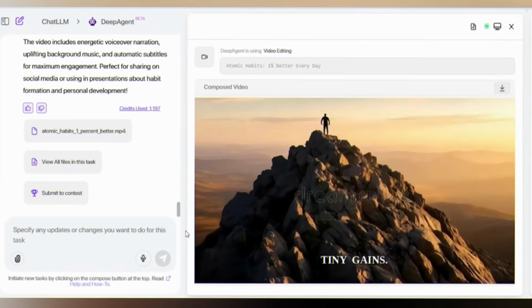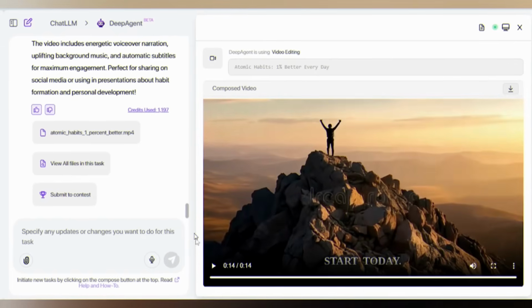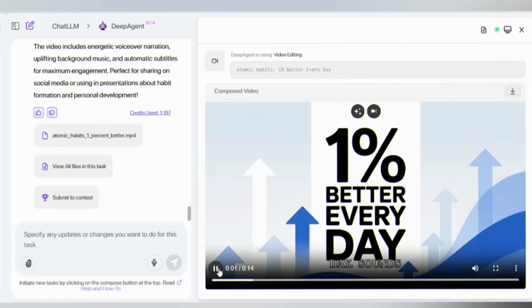As I said, only video, so it's generated in 16:9 ratio. Your video is ready to post in minutes. It's like having a full production team on autopilot.